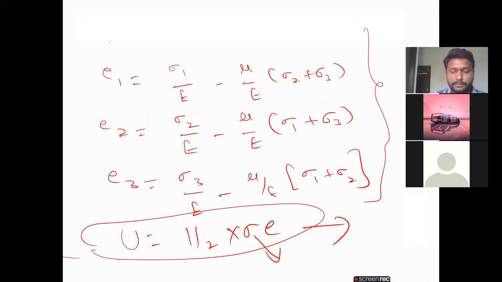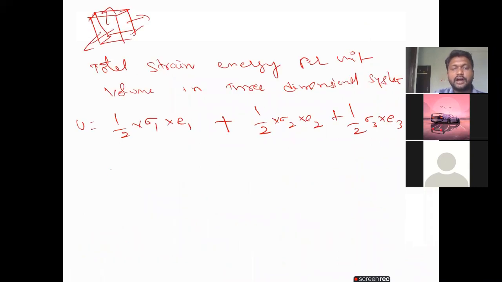Now we already know sigma 1 and the values of E1, E2, E3. I will substitute all these in this formula.